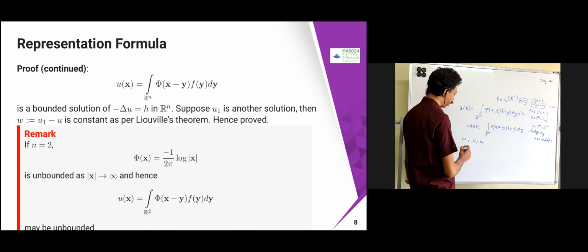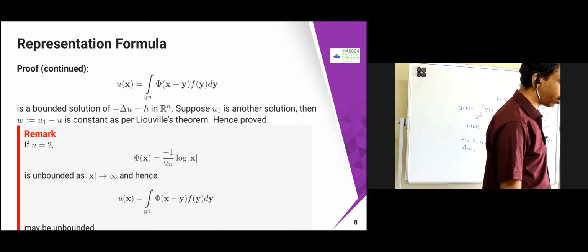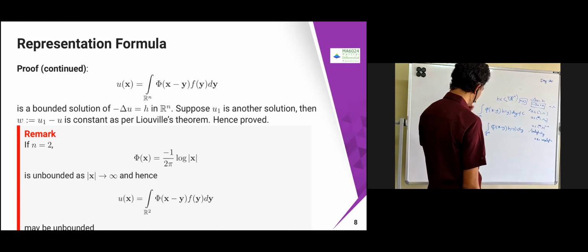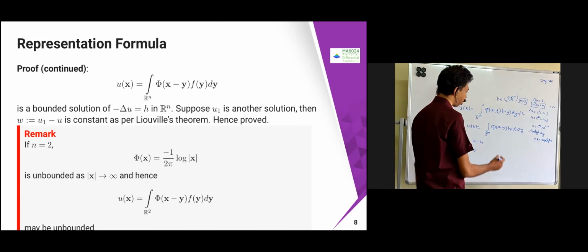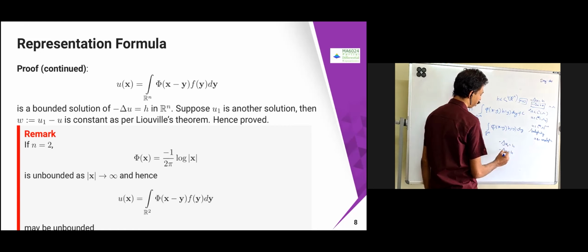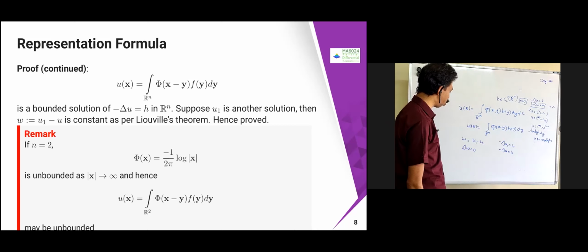Then what you can prove is that Δw equal to 0. Since u1 is a solution, Δu1 is equal to h, and Δu is also equal to h. Therefore, if I take w equal to u1 minus u, then Δw equal to 0 is going to come.